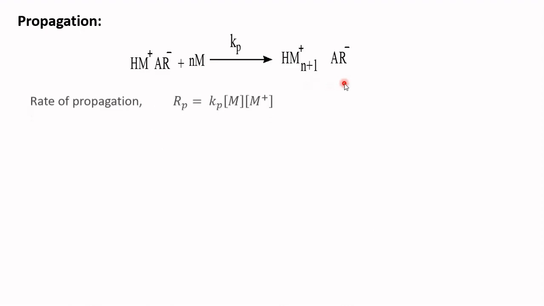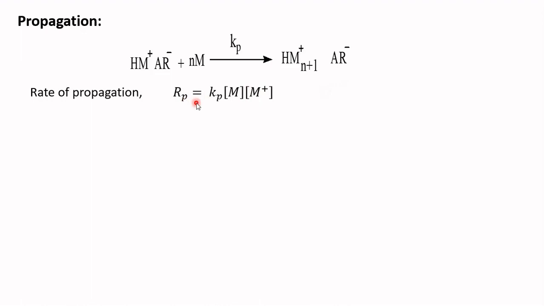Then the second step is the propagation. The carbanium ion gegenion complex so formed reacts with a monomeric unit and forms a new carbanium ion gegenion complex. The rate of propagation is equal to Kp, the rate constant for propagation, times the concentration of the monomer and the concentration of the carbanium ion gegenion complex.